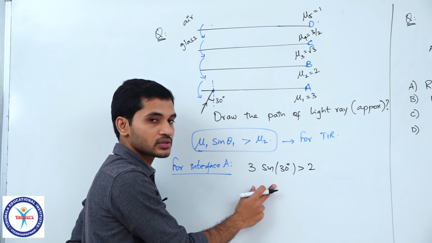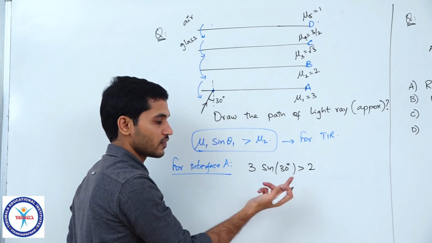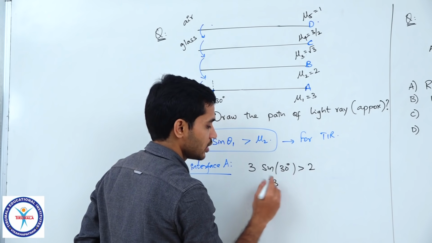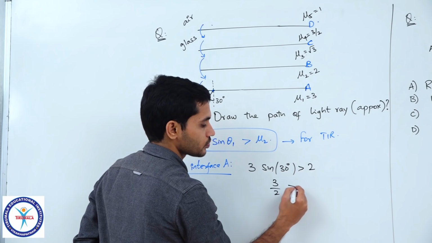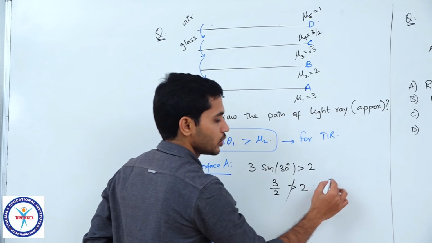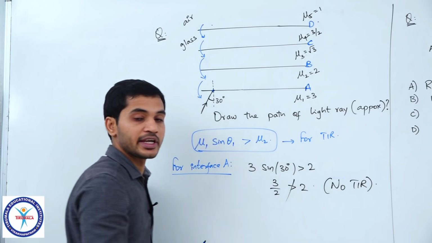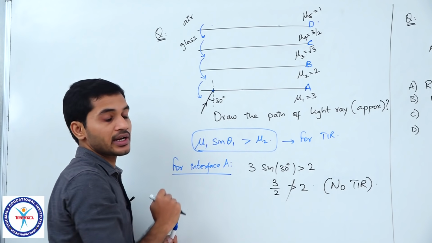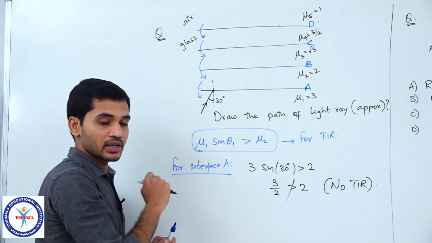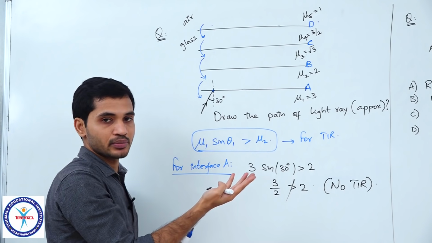Now remember, if this condition is satisfied, what happens? Reflection or refraction? Reflection. This is the condition for reflection. So let's check. I am getting 3 by 2, which is not greater than 2, which means no TIR. This is how you should decide at each and every interface. So there is no TIR happening here. If TIR is not happening, what does that mean? The light ray is entering into that medium, clear?